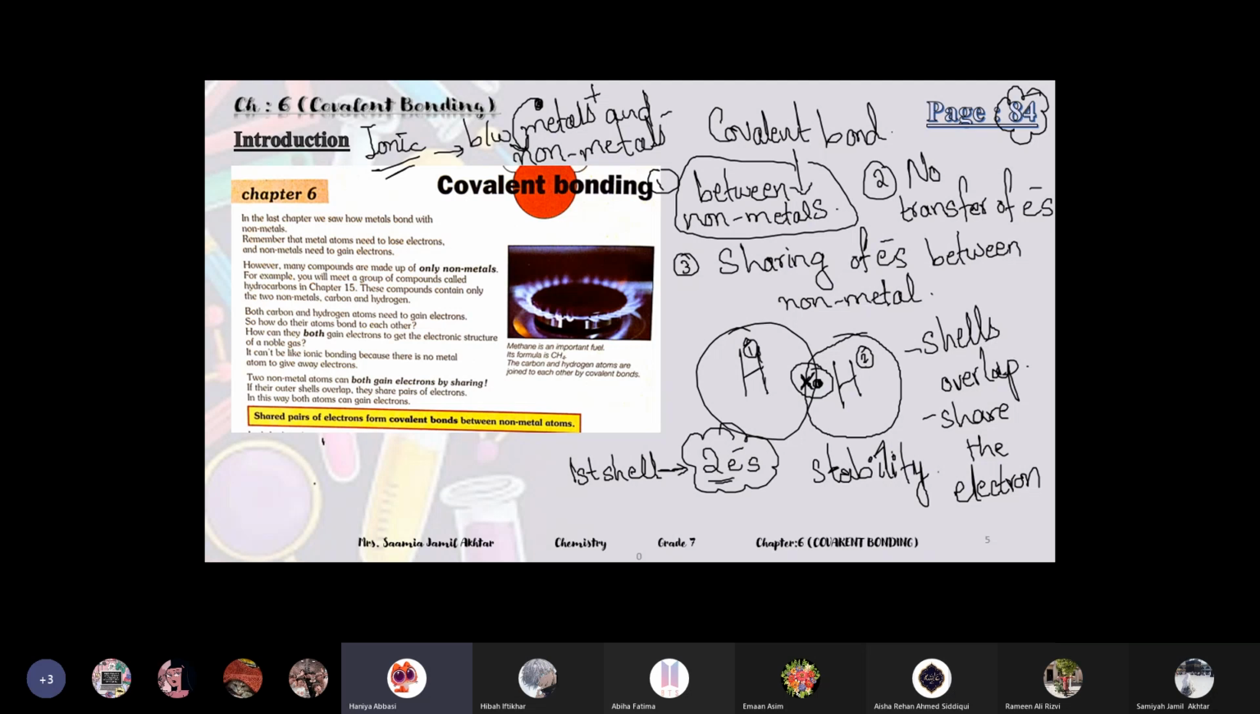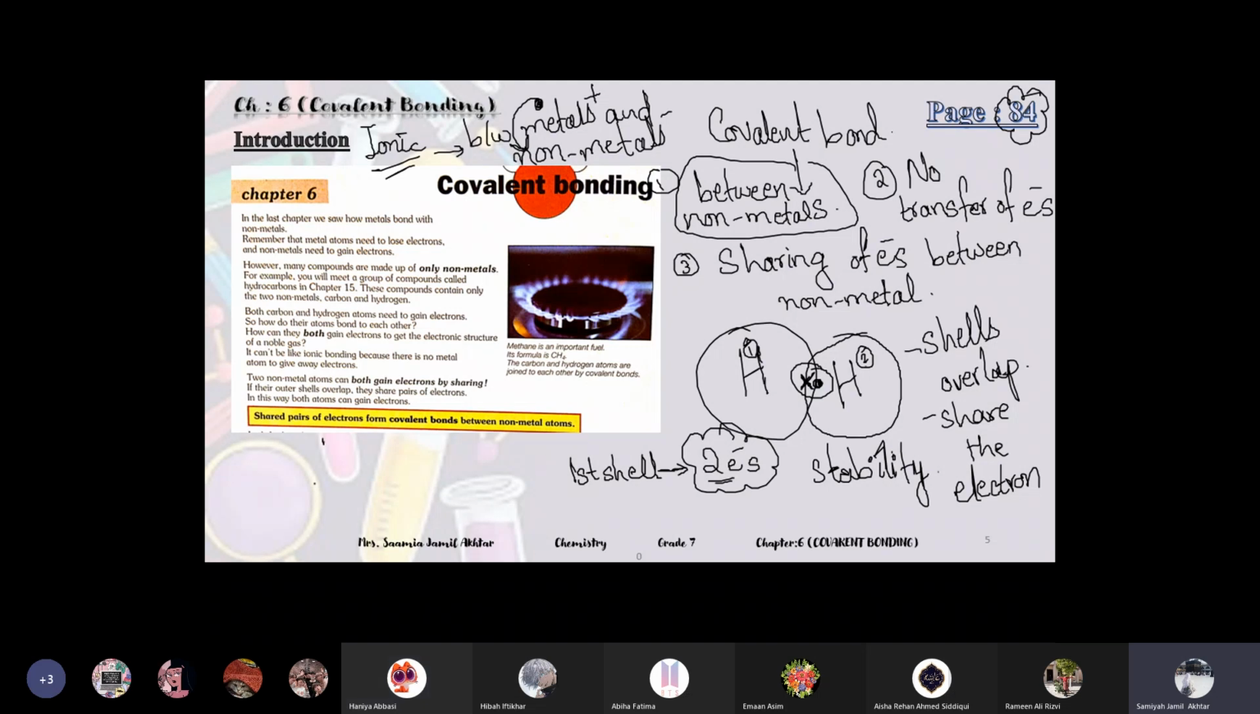If their outer shells overlap, they share pairs of electrons. In this way, both atoms can gain electrons. Shared pairs of electrons form covalent bonds between non-metal atoms. Okay, in the last chapter, we saw how metals bond with non-metals.